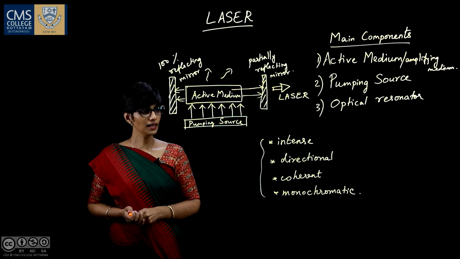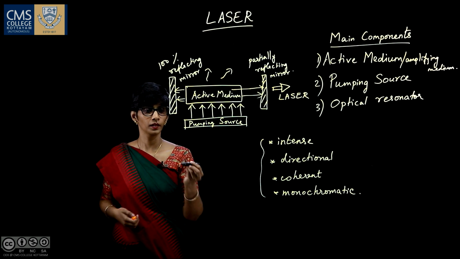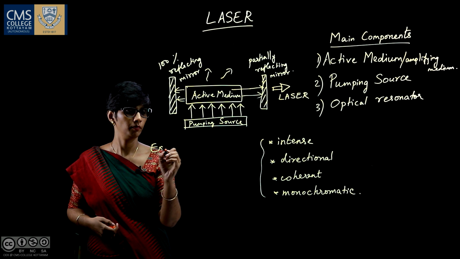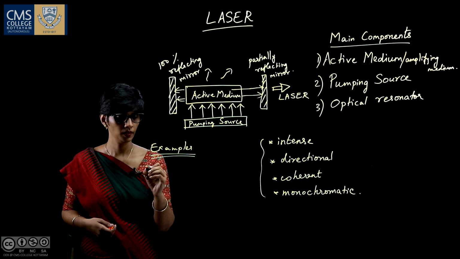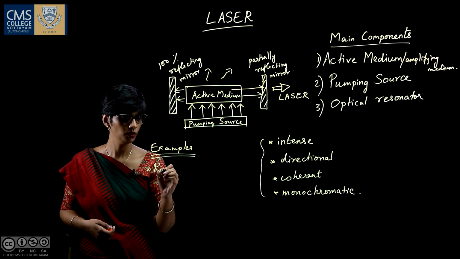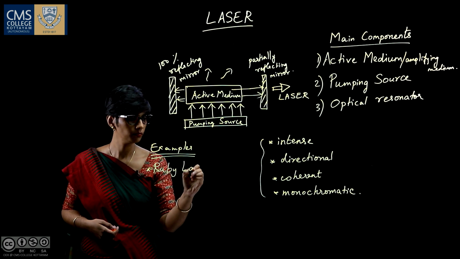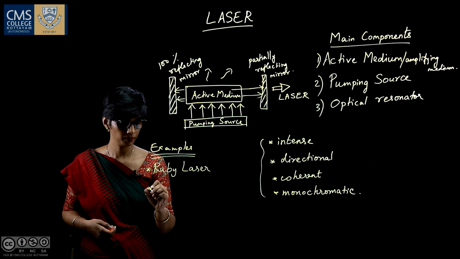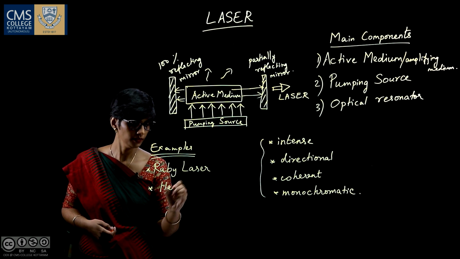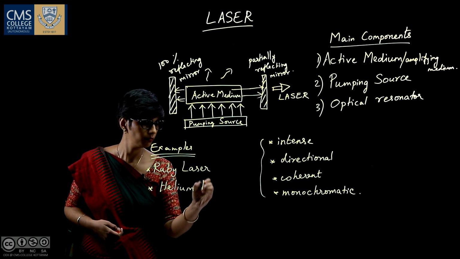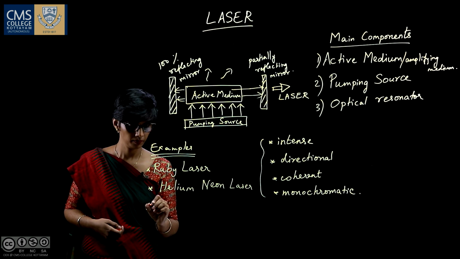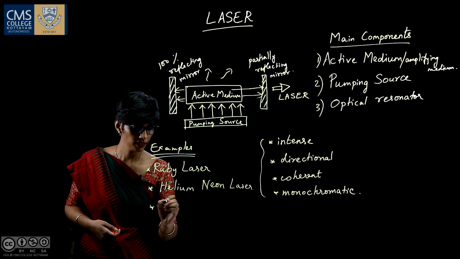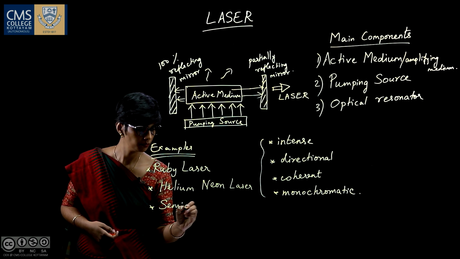A few examples of lasers are ruby laser, helium neon laser, and semiconducting laser.